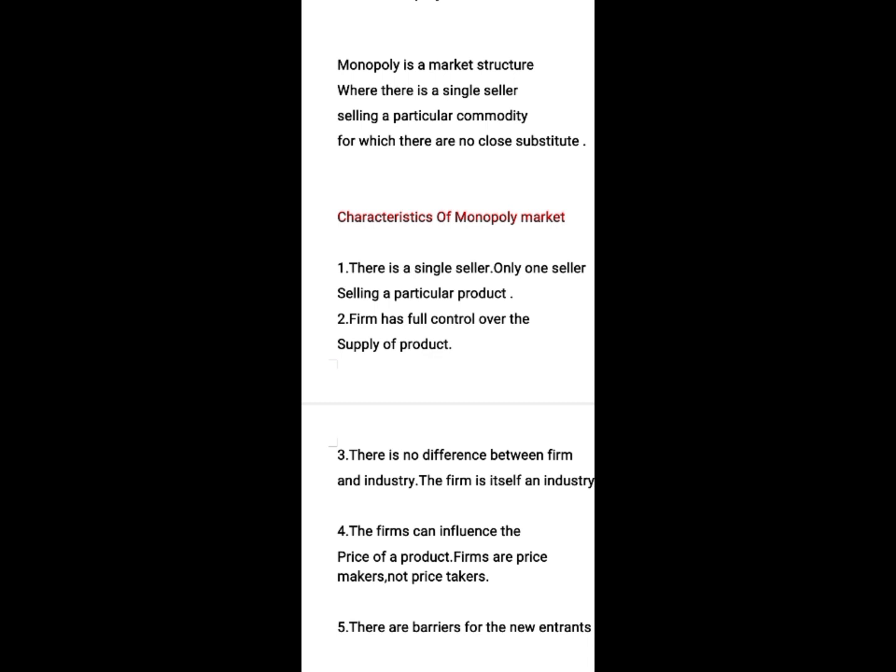Monopoly is a market structure where there is a single seller selling a particular commodity for which there are no close substitutes. Characteristics of monopoly market.